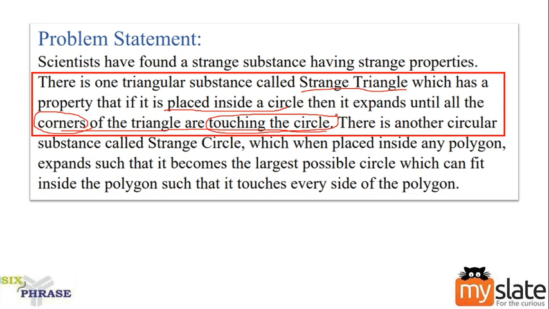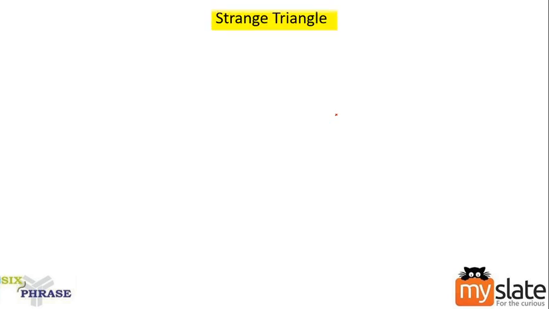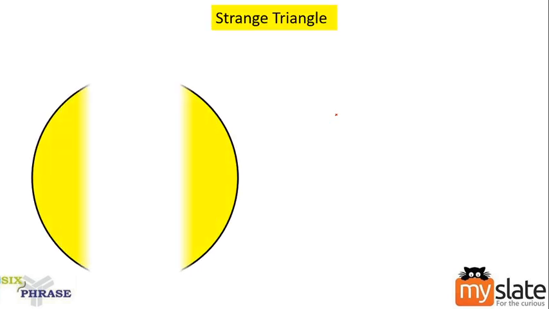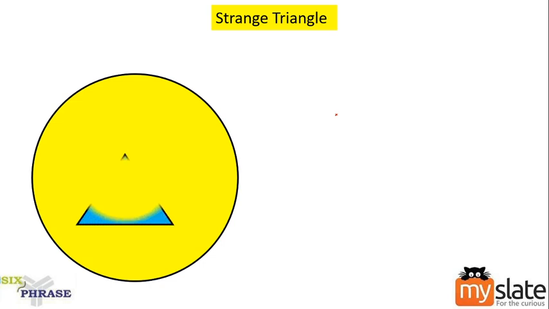Take a look at the picture now. Strange triangle means inside a circle we will place a triangle. This blue colored triangle is our strange triangle. What will this triangle do? It will expand so that all of its corners, three corners, 1, 2 and 3, will meet the circle. It should touch the circumference of the circle.